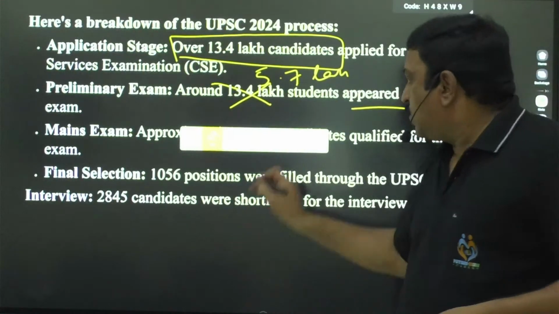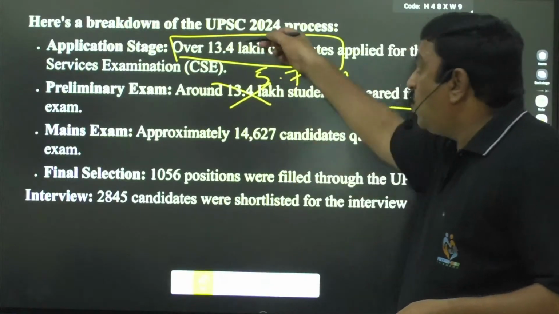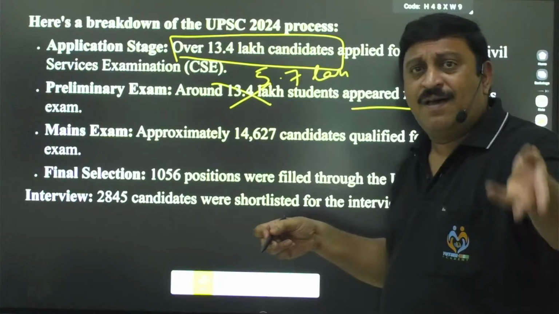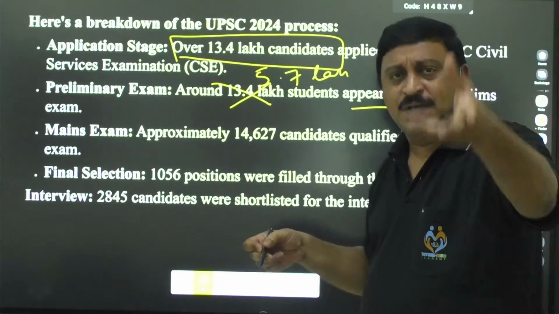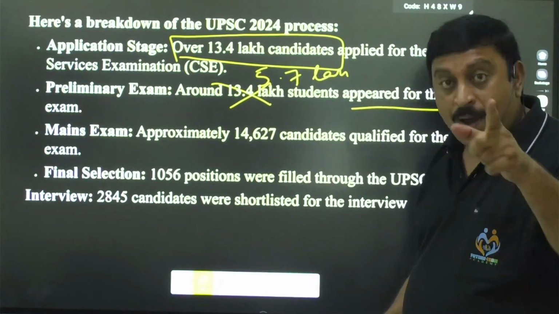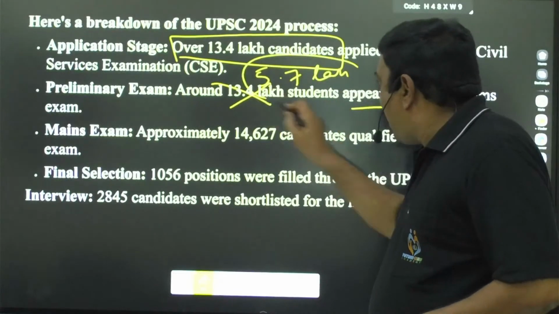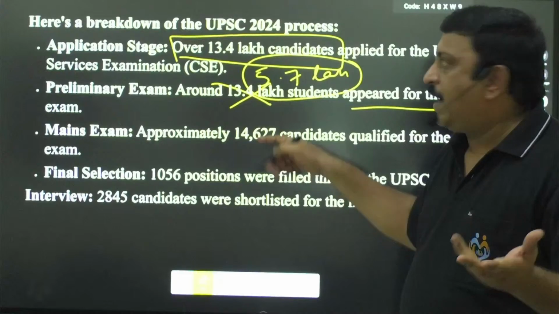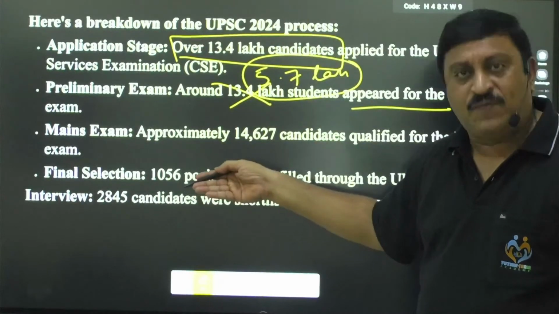Out of 13 lakh, so many applied because it's a matter of just 100 rupees. Everybody will apply, but when it comes to the exam hall, at the first stage it is only 5.7 lakh people, almost less than 50%.